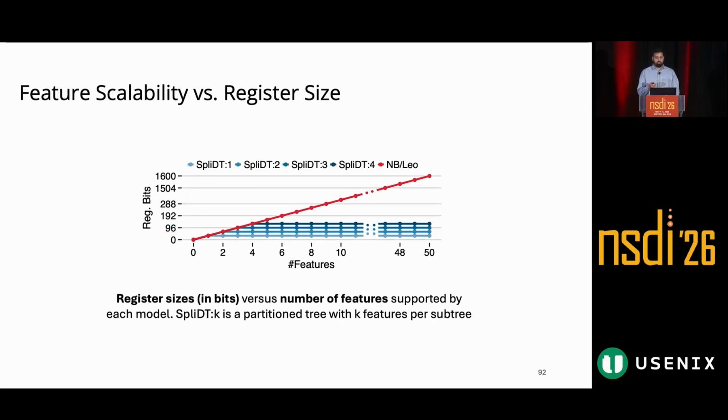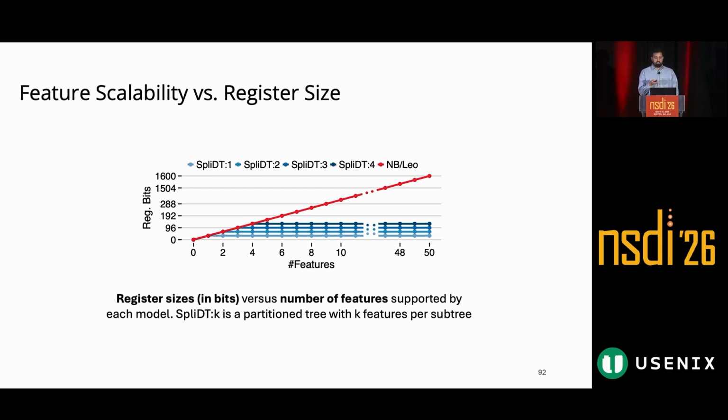And finally, we evaluated how register memory scales with the number of features. On the x-axis, you see the total number of features that any model can support across the entire decision tree. And on the y-axis, you see the register bits needed to represent a single flow. The different SPLIT lines here labeled SPLIT 1 to SPLIT 4 correspond to configurations with increasing top k, the k for any given subtree. What we observe here is that SPLIT configurations remain flat, maintaining constant memory usage as the total number of features increases.